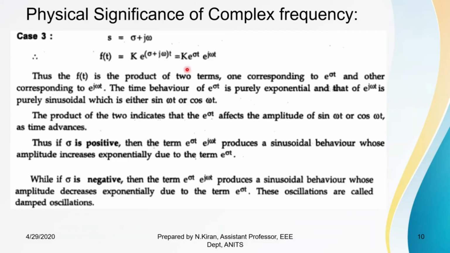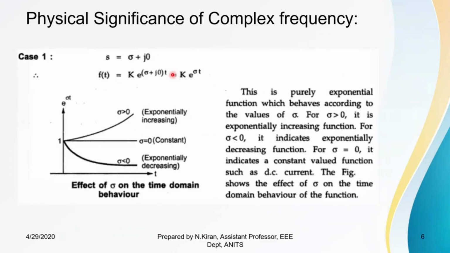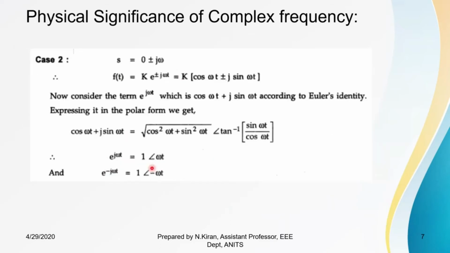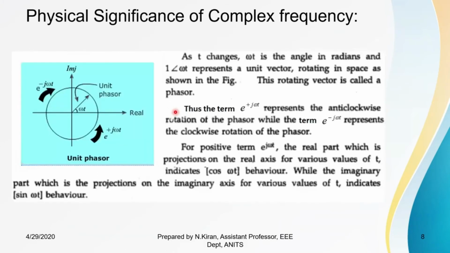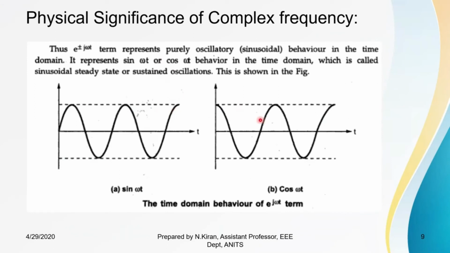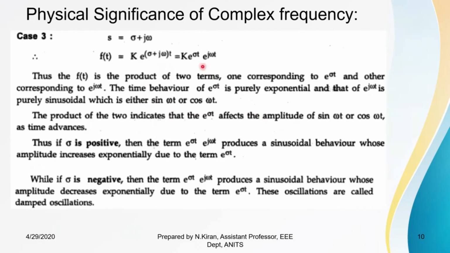As you have seen in the earlier first two cases, if there is sigma, it represents an exponential function, whereas the imaginary part indicates either sin omega t or cos omega t. Since in this case we have both, e power sigma t indicates purely exponential, whereas e power j omega t represents purely sinusoidal, whether it is sin omega t or cos omega t.